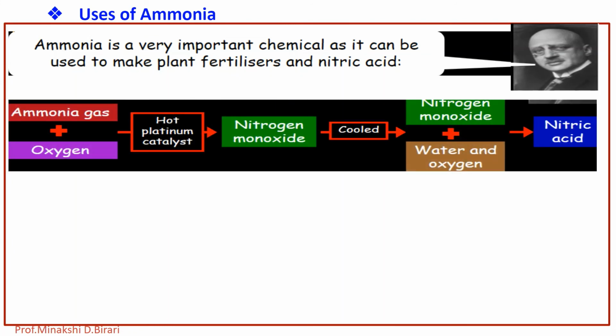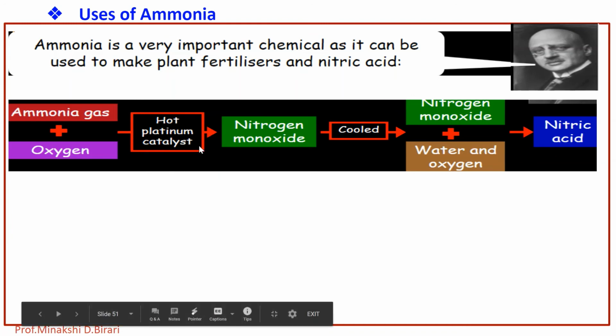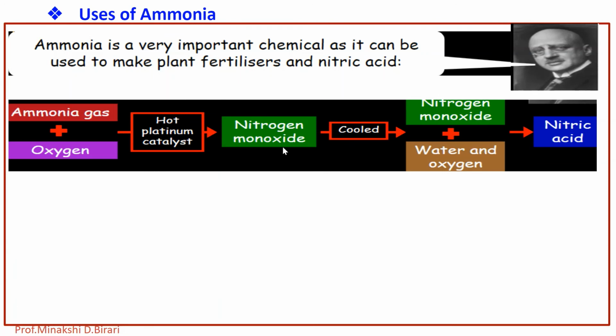Ammonia gas and oxygen in the presence of a hot platinum catalyst give nitrogen monoxide. If this nitrogen monoxide is cooled and reacted with water and oxygen, nitric acid is formed.